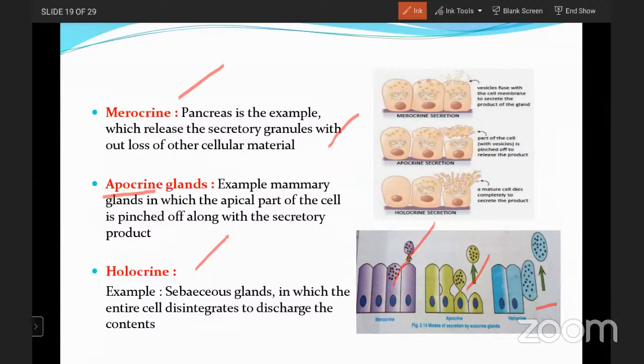Merocrine means without loss of cellular material. Apo means the apical part will be somewhat separated from that particular cell portion. Holo means the complete cell. So these are the three types of methods according to their secretory method. We are giving different names, and these are the pictures to identify them in a clear manner. First one is the mero, this is the apo, and this is the holo. So these are the three types of methods.